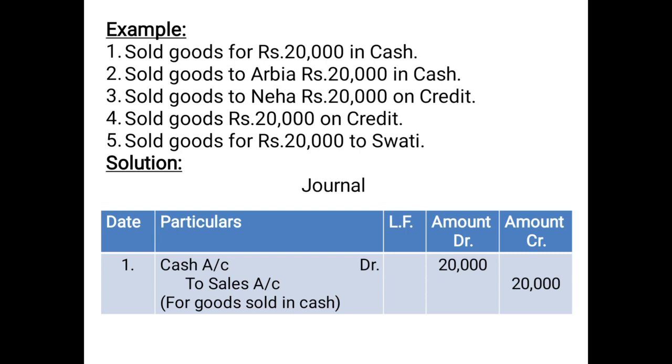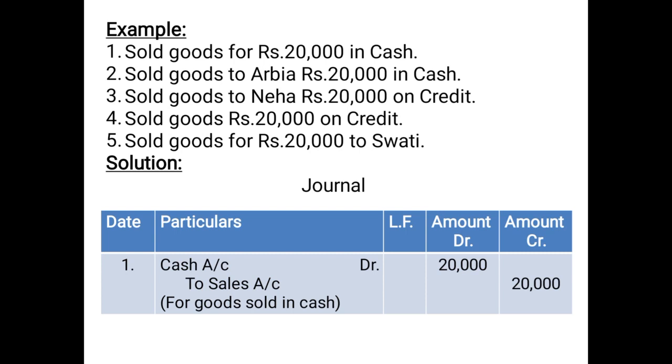Again, remember one thing, children, repeating the same point: be very particular with the format of journal. Write the heading journal, label all the columns, and also do not forget to write the narration, because if you write the narration, you do not get any additional marks, but if you do not write, you have a negative marking.